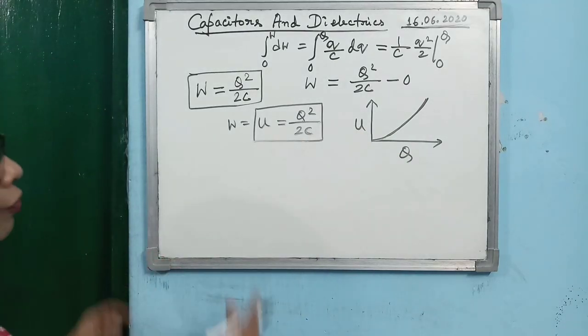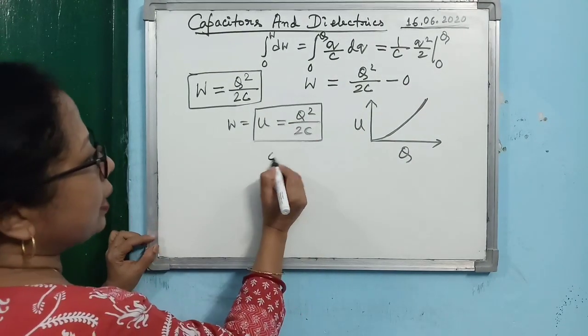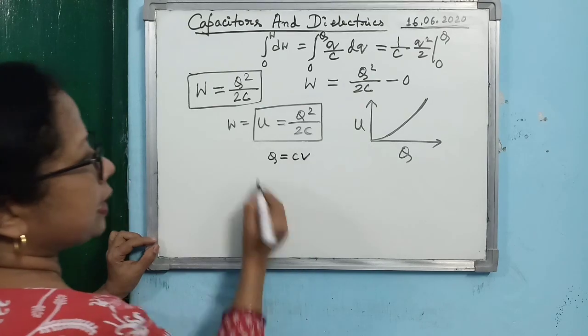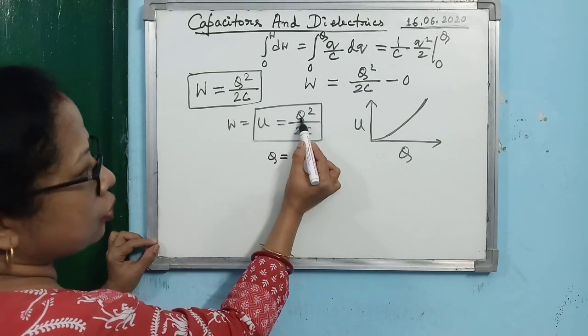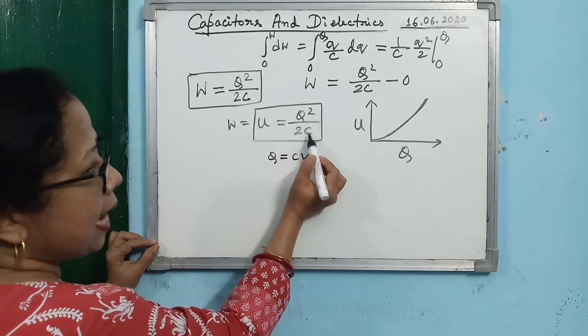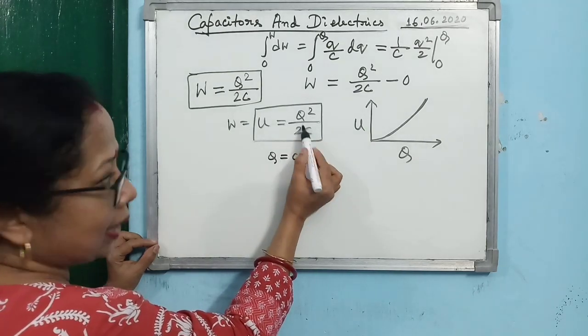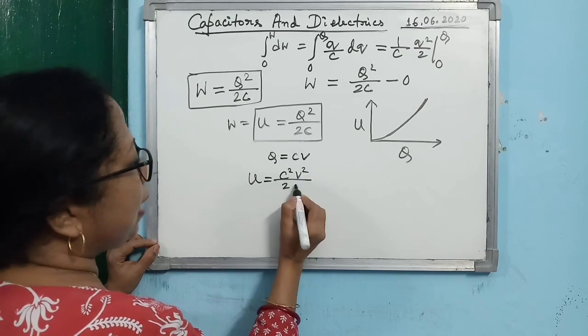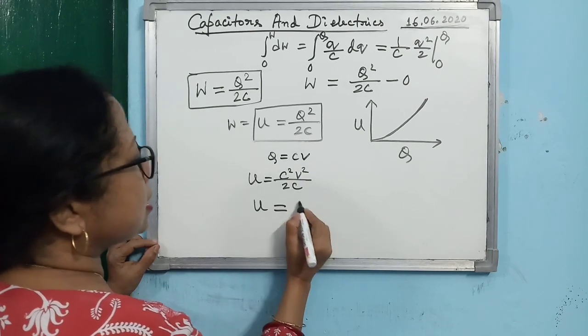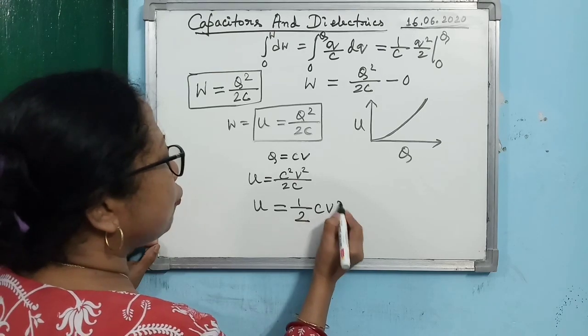If you go on charging the conductor, increasing Q, then the potential energy of the conductor will increase according to this graph. Again, one can write Q is equal to C into V. Then it becomes C square V square by 2C, and you can cancel one C, so U is equal to half CV square.